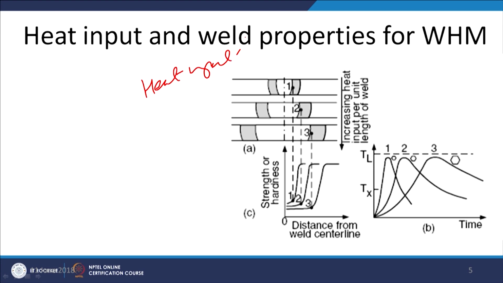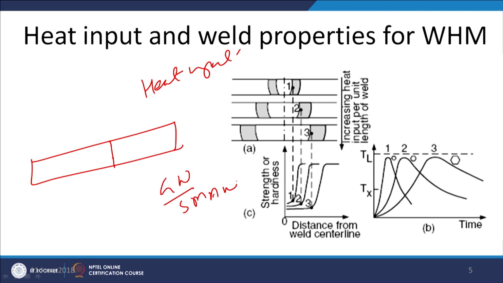We know that for fusion welding, we have to supply a lot of heat so that the melting of the faying surfaces can be facilitated. Different processes require different amounts of heat to be supplied for ensuring the fusion of the faying surfaces. Low energy density processes like gas welding and shielded metal arc welding require higher heat input as compared to the high energy density processes like laser and electron beam.